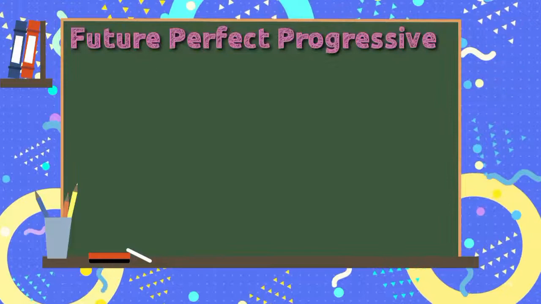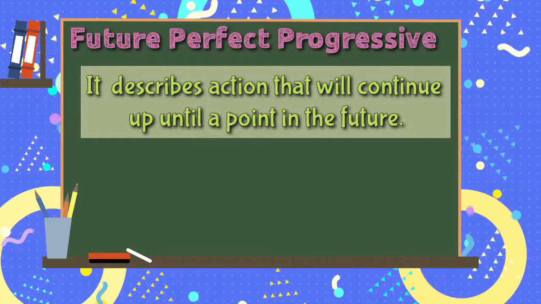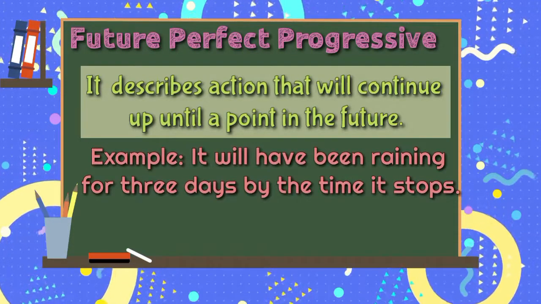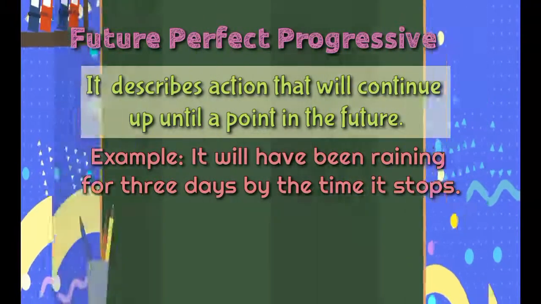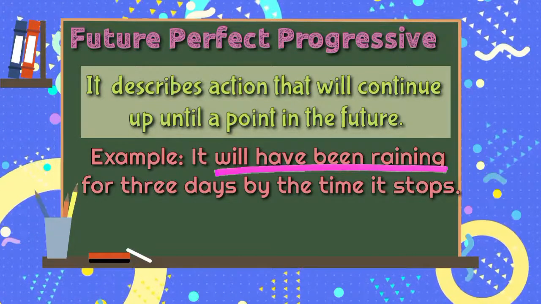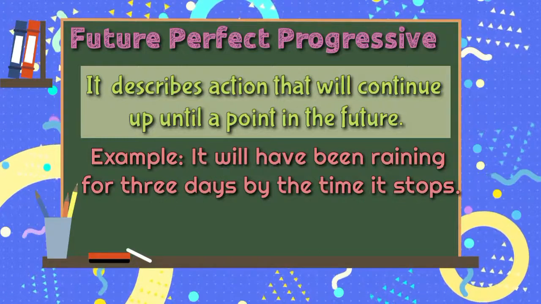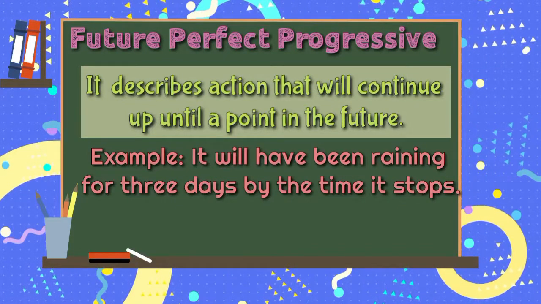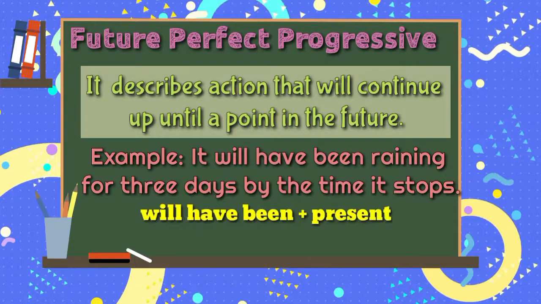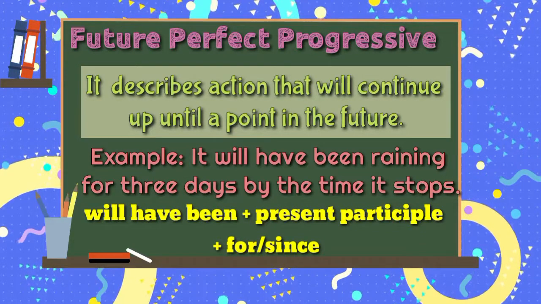Lastly, we have the future perfect progressive. It describes action that will continue up until a point in the future. For example, it will have been raining for 3 days by the time it stops. In the sentence, we use will have been raining for the future perfect progressive. Learners, what pattern did we use? Fantastic! We have will plus have been plus verb ends in ing plus for or since.